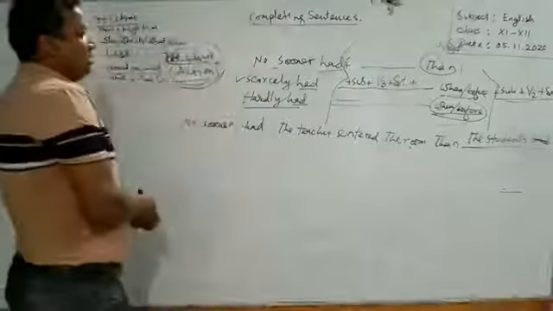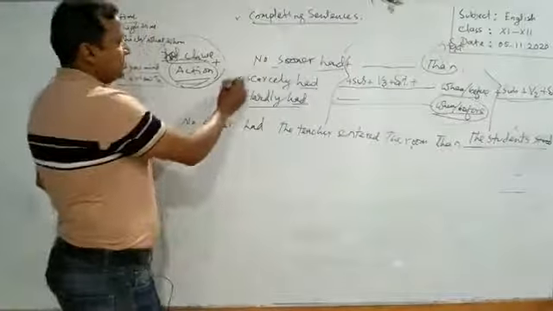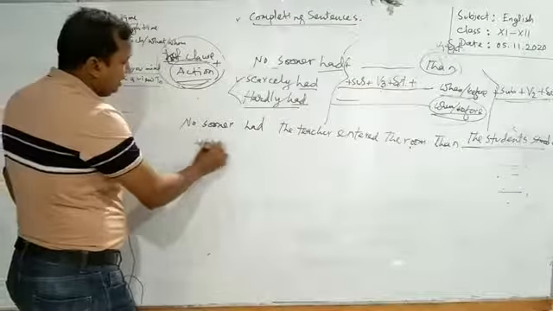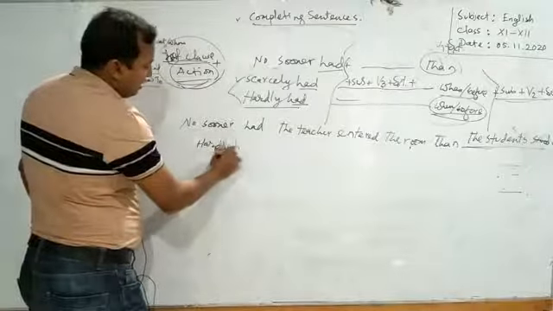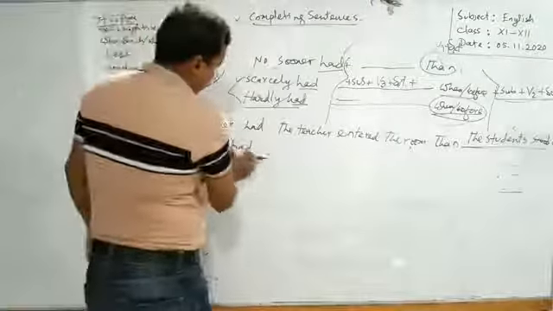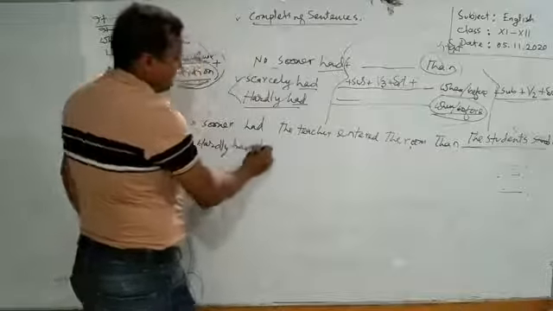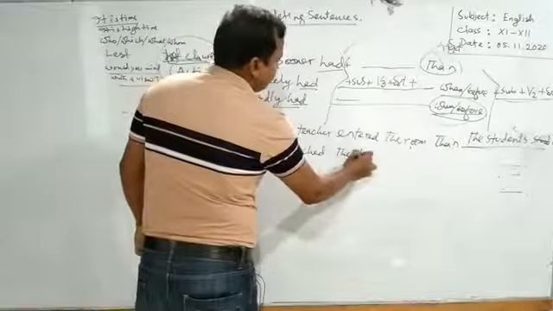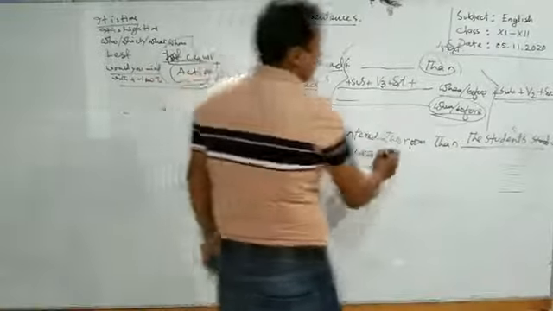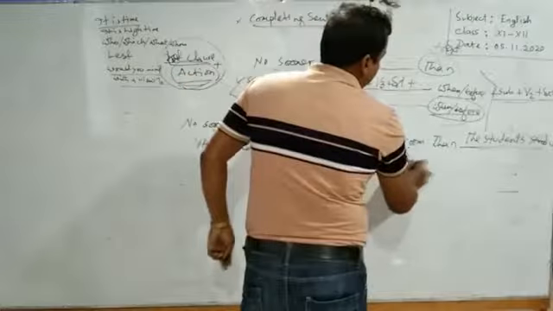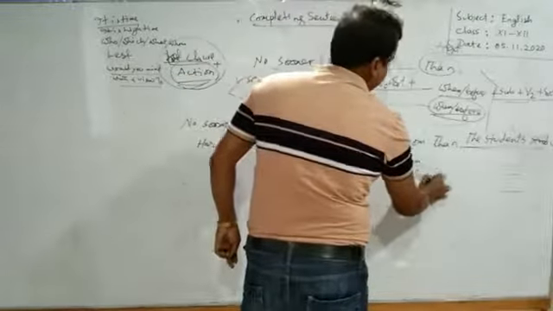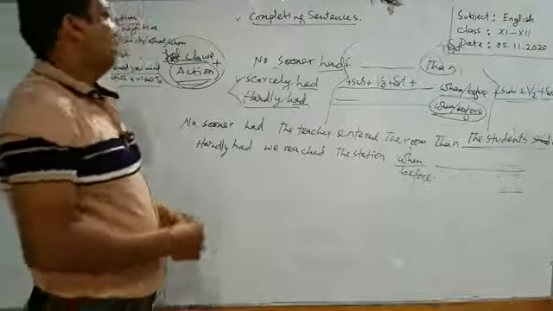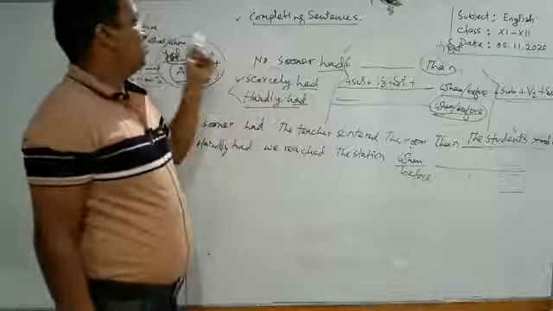I am also giving you another example of these two patterns. Hardly had we reached the station, when or before. What do you have to use here? Hardly had we reached the station. Hardly had, scarcely had, no sooner had.